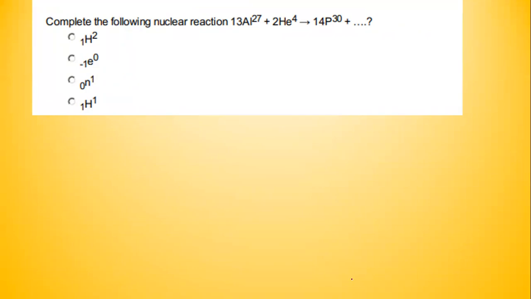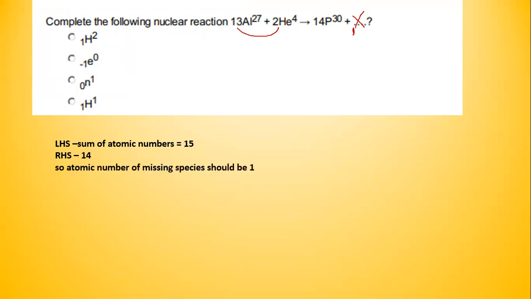For example, let's take a look at this question. Here in LHS, the sum of atomic number is 15. 13 plus 2, it is 15 in the LHS. So if we consider the missing species to be X, to make the LHS equal to the RHS, what do we need? We need the atomic number of the missing species to be 1. Only then the LHS will be equal to RHS. So we have solved half the problem here.